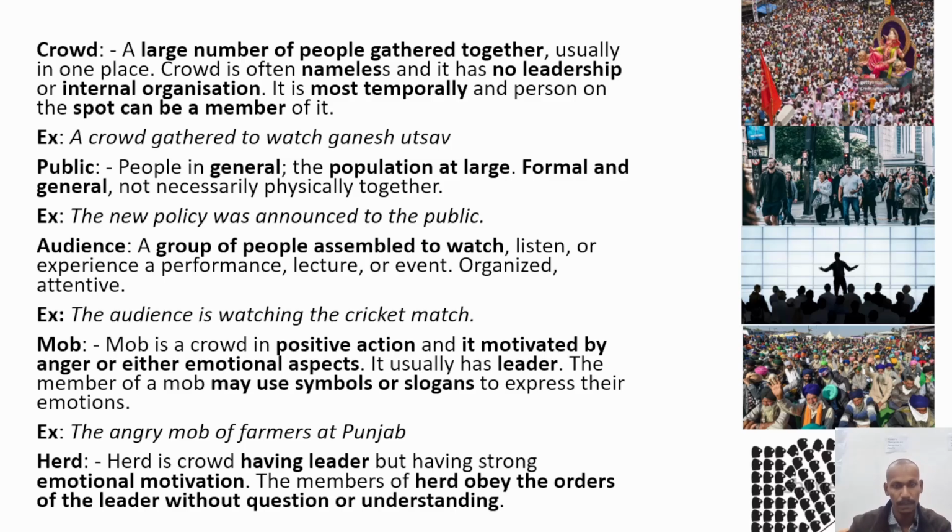The farmers were angry because they did not want the acts to pass. So the mob of people who gathered has an emotional aspect and has leaders so that they can get certain positive action done.